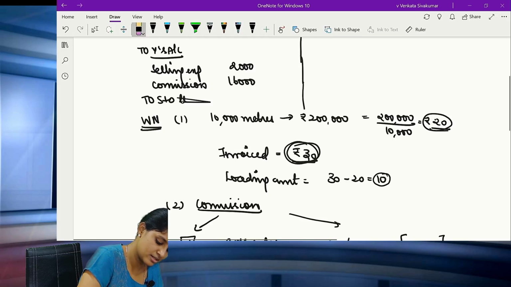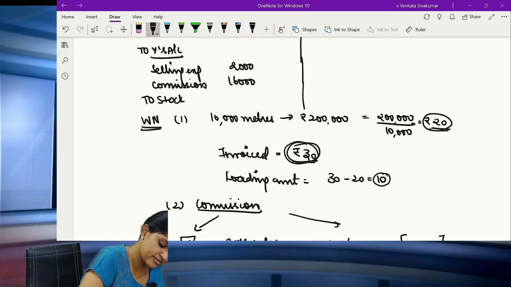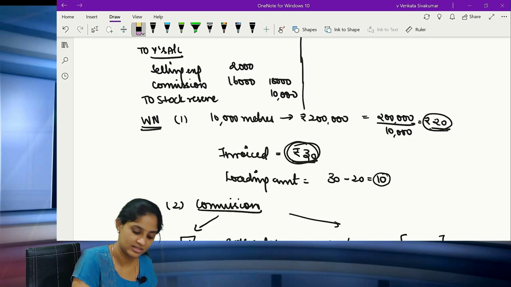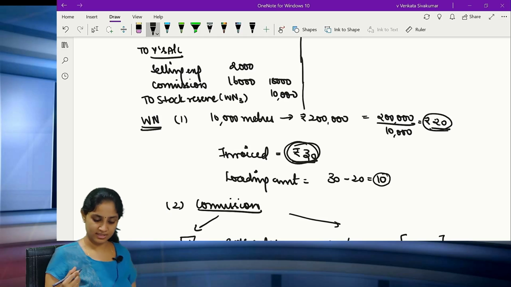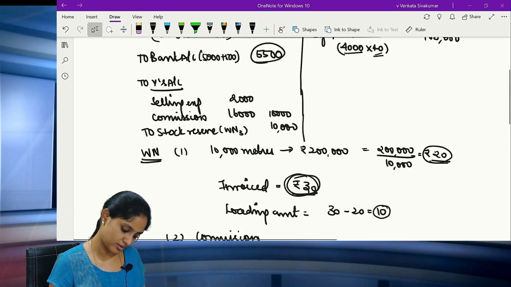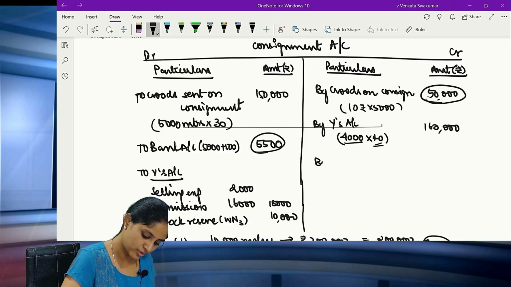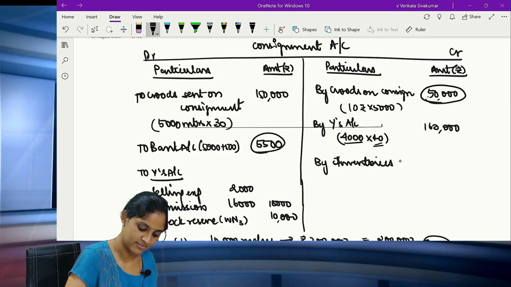All of you please see, to stock reserve is nothing but 10,000 rupees. All of you please write it here. It is 10,000 rupees. Clear? From which working note? Working note number 3. Clear? And you are going to write it on the other side by inventories on consignment from working note number 3.